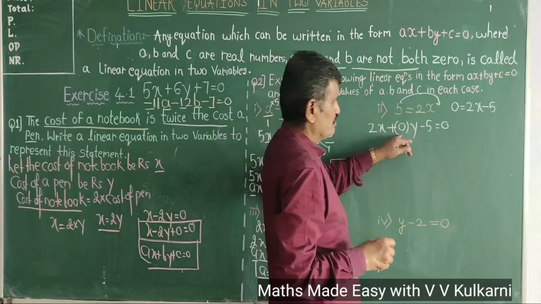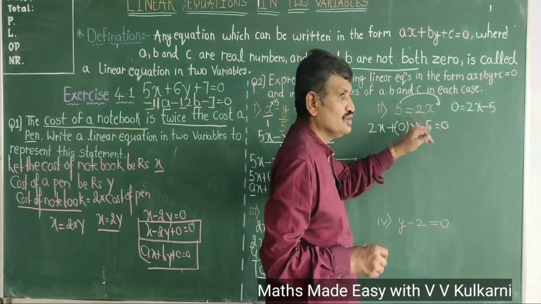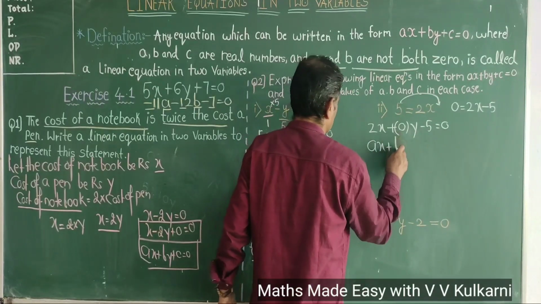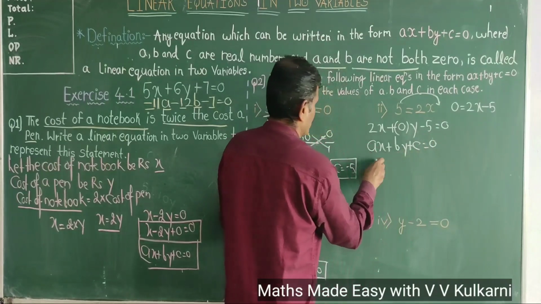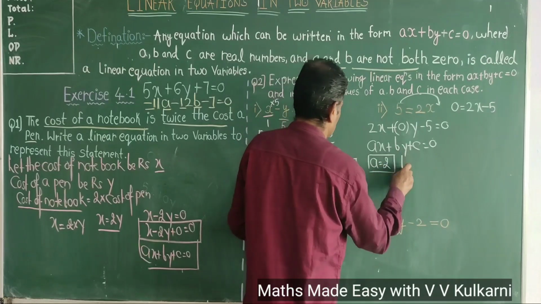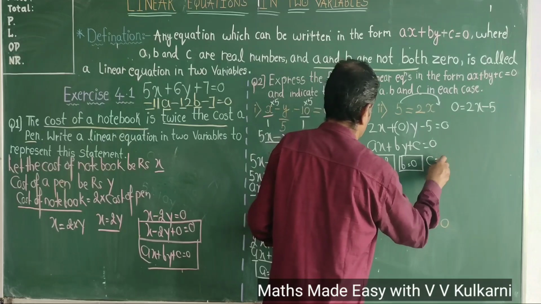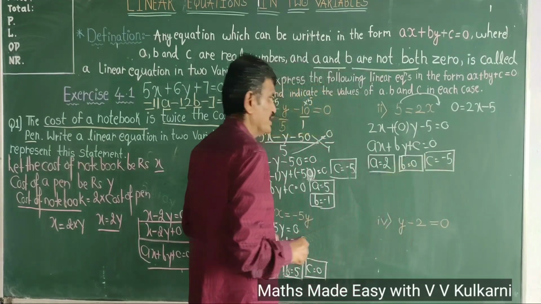Y is not there. If y is not there, then I can write it as 0y. So this becomes ax plus by plus c equal to 0. Here a is equal to 2, b is equal to 0, c is equal to minus 5.